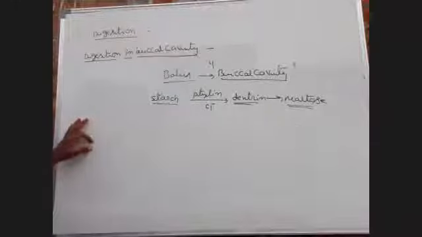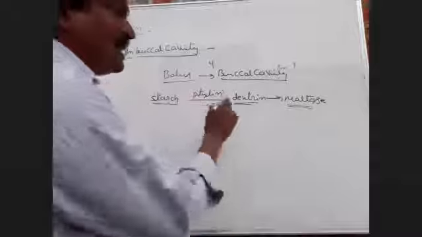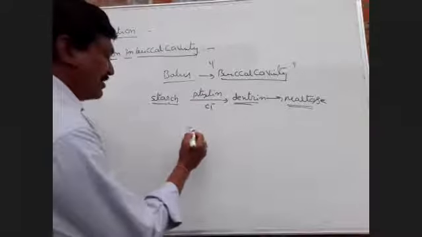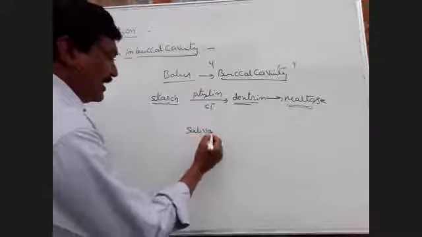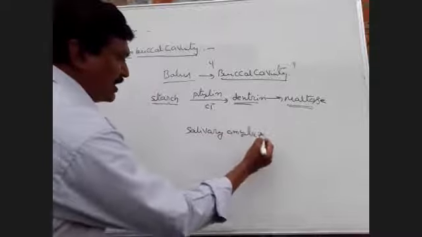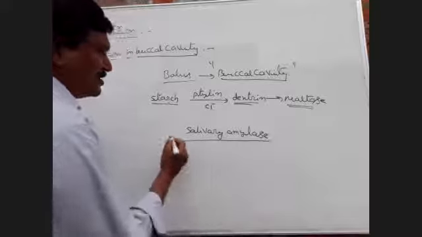Okay. This enzyme is also called salivary amylase.